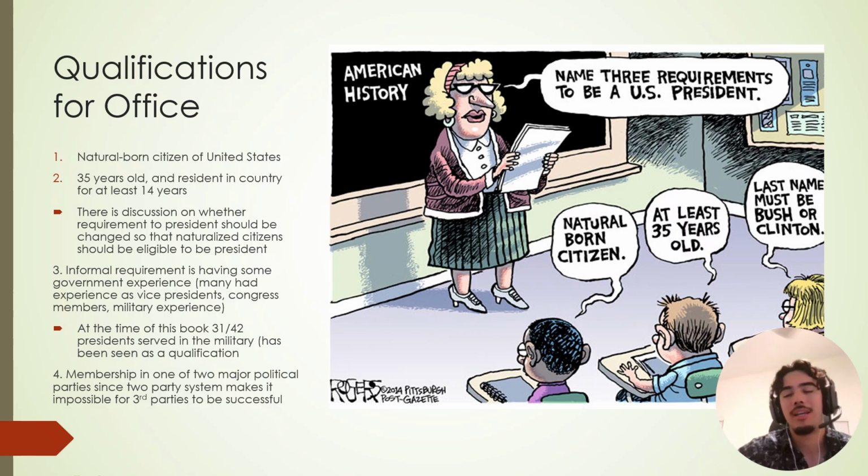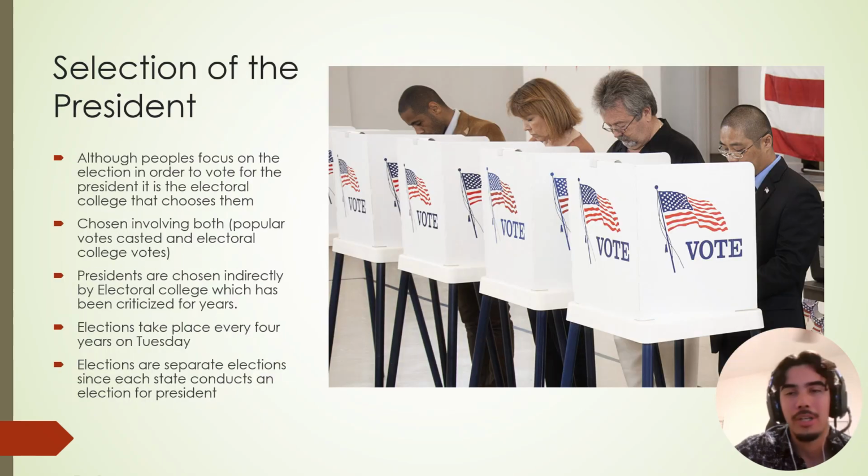Other qualifications: they have to be either Republican or Democrat. You can't run as an independent candidate. Or you can run, but you can't win the presidency. Okay, we select the president with both the popular vote and the electoral college. Obviously, we had an argument about this. Should the people directly be voting for the president? The other argument is, well, maybe not. Maybe their elected representatives should choose the president for them. Therefore, we have the electoral college.